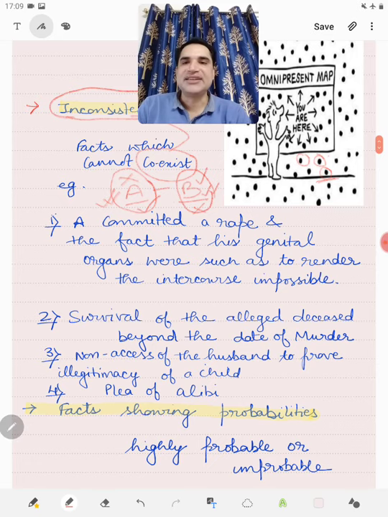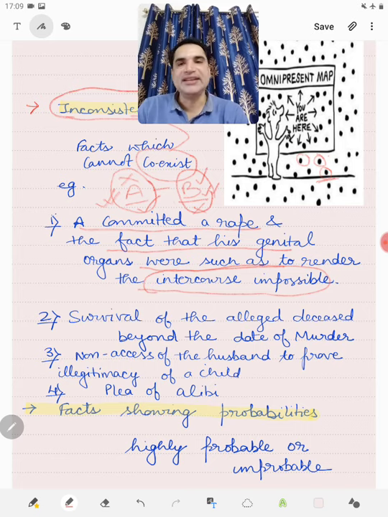Now, one example is A committed a rape, and the fact that his genital organs are such as to render the intercourse impossible will be highly relevant in order to defend A. Similarly, survival of the alleged victim beyond the date of murder.